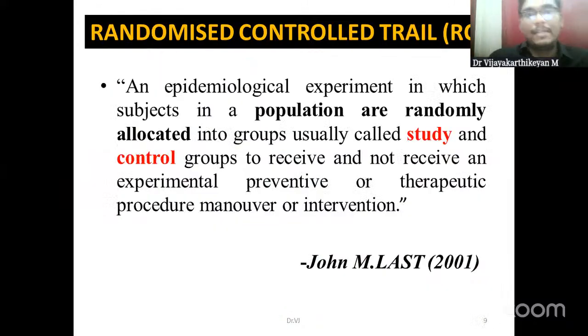So by definition, what is an RCT? Now we will be moving into the topic proper of RCT. RCT, that is randomized controlled trial, is an epidemiological experiment in which the subjects in the population are randomly allocated. Please note the important terms in this definition. The population is randomly allocated into 2 groups: the study group, who will be receiving the intervention, and the control group, who will not receive the intervention or will be receiving an alternate intervention.